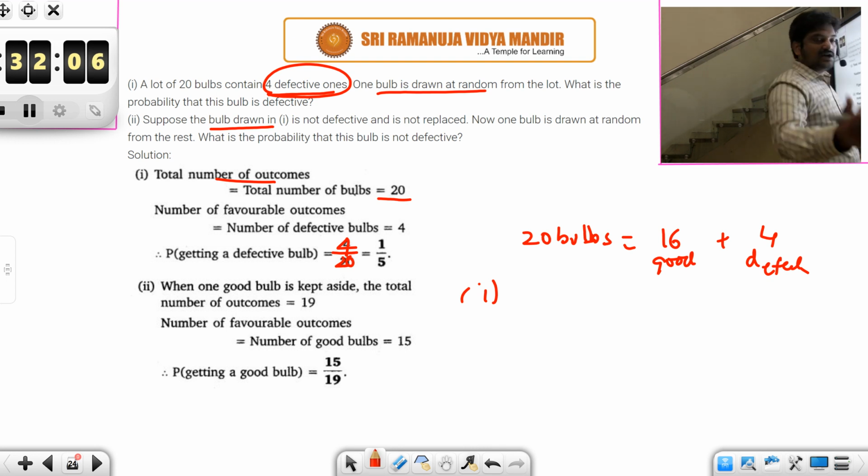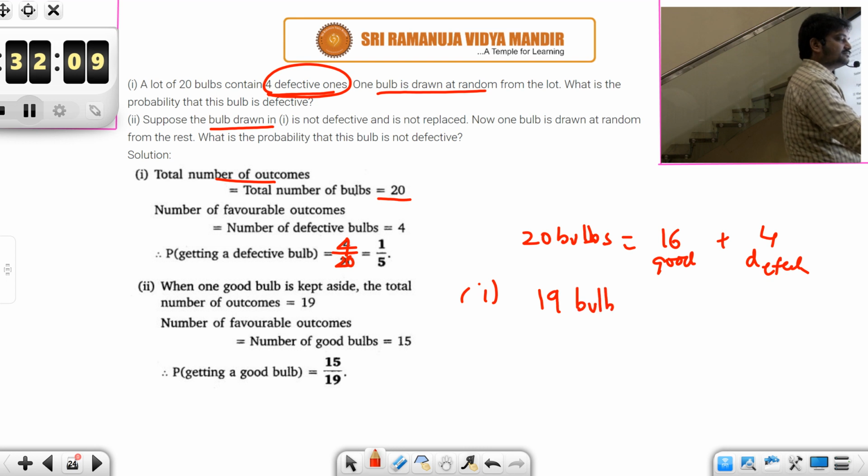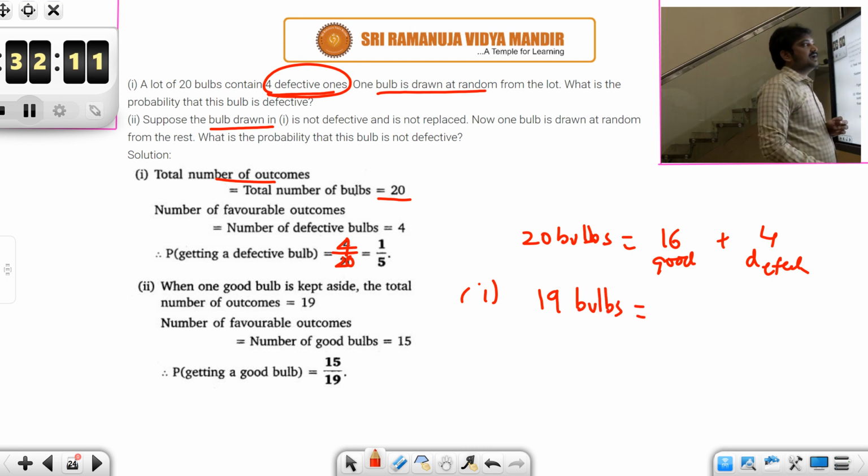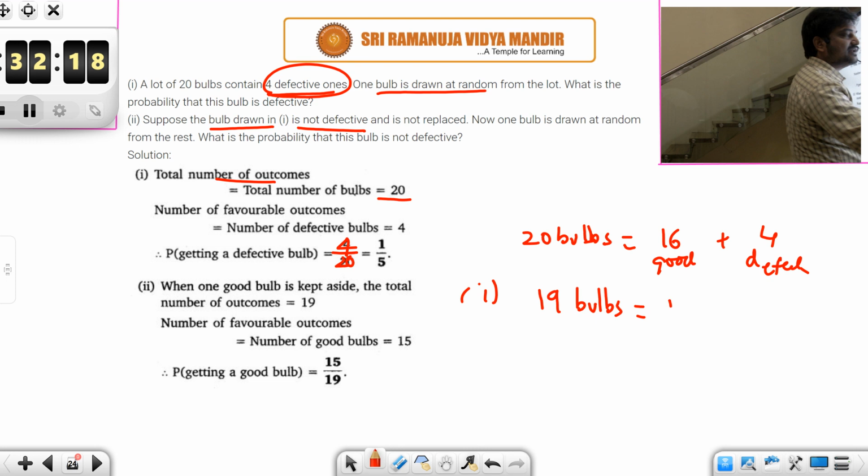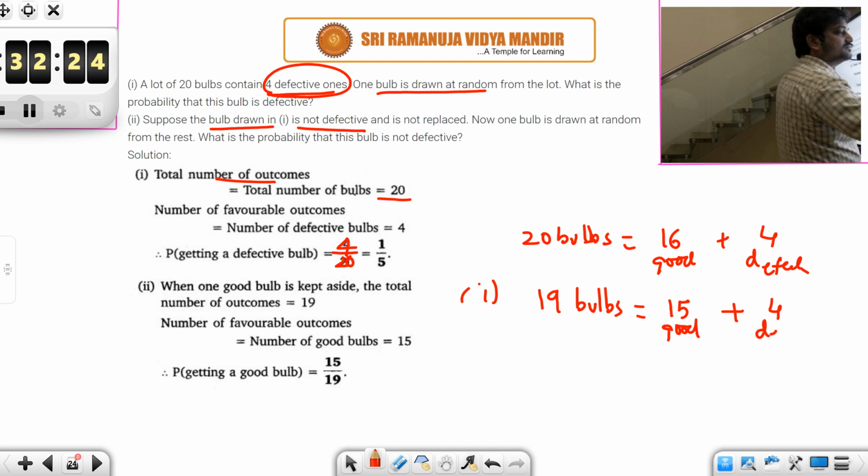So if you are taking one out, how many bulbs will be left? Only 19. And since that is not defective, it means it is a good one. So how many good ones will be left? Only 15, right? Only 15 good will be left. And how many defective will be left? 4. Is this equation correct?